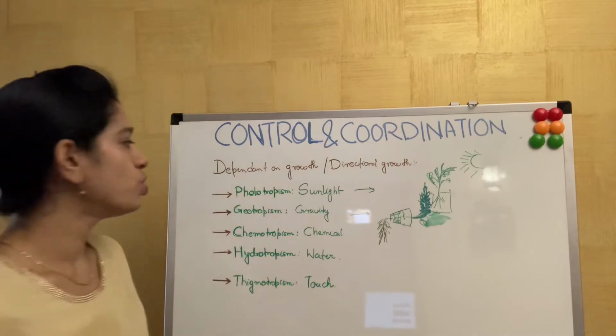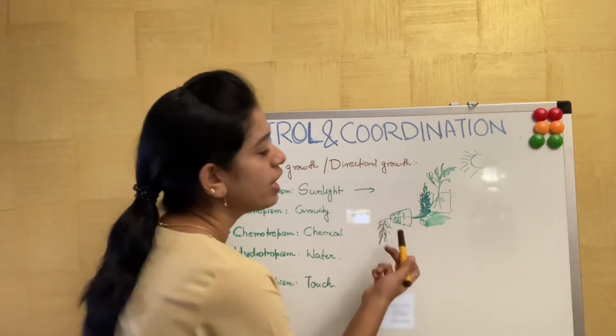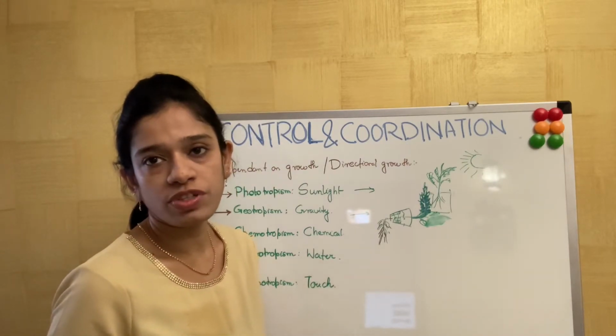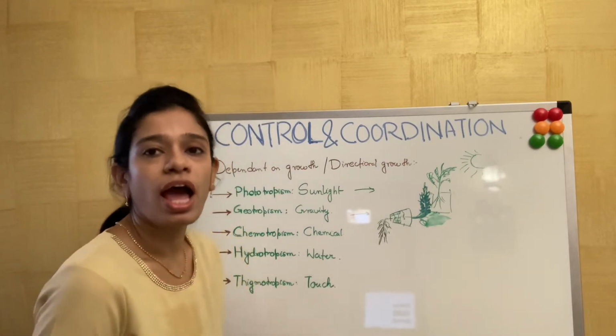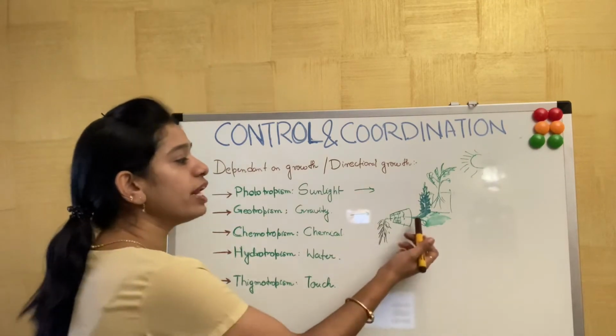So what it shows is that due to the presence of gravity, the stem moves in the opposite direction of the gravity. It grows opposite to the gravitational pull.